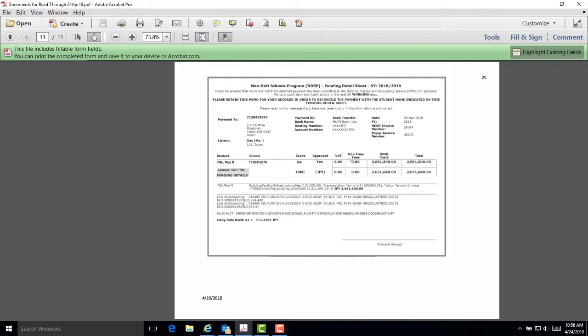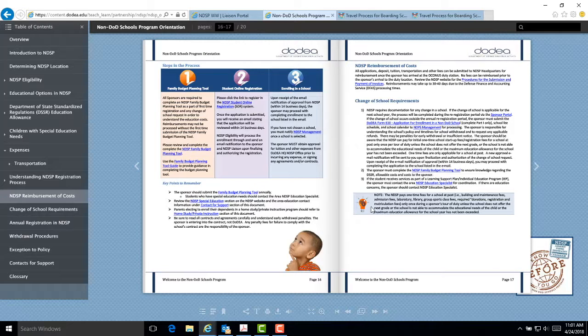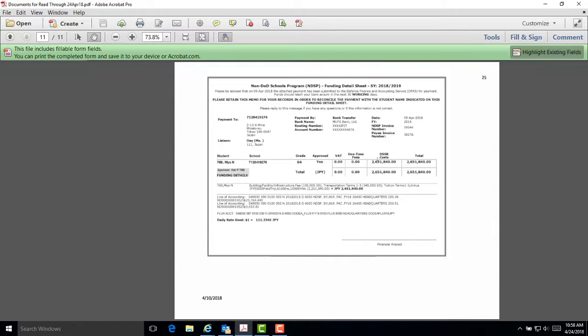One-time fees. Please reference page 17 of the sponsor orientation booklet for more information. DSSR costs. Generally, tuition and transportation are DSSR expenses. Total paid. The sponsor's name. The funding details of the payment. Any non-allowable fees that are deducted should be listed in this section. Currency of the payment. The total U.S. dollar equivalent of a foreign currency payment is listed under the line of accounting.